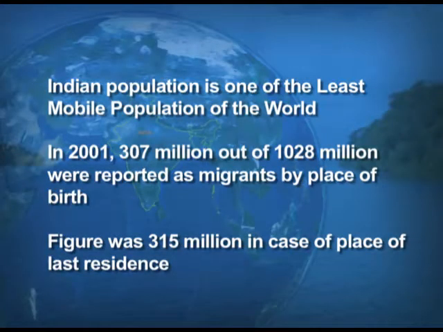In 2001, 307 million, around 30% of the population, was reported as migrants on the basis of the criteria of place of birth. And when we talk about the place of last residence, 31% of the population migrated under this criteria.